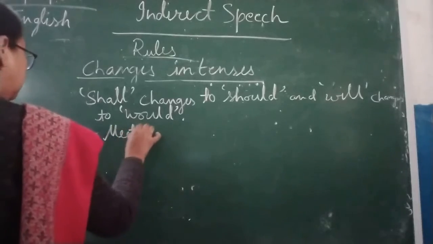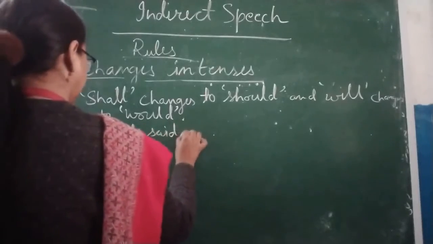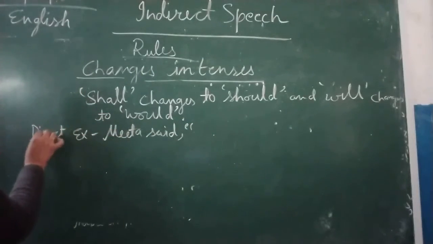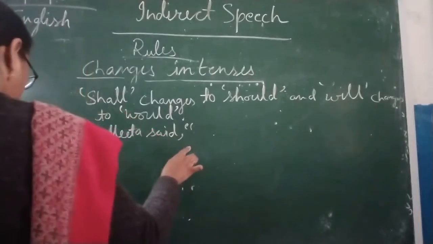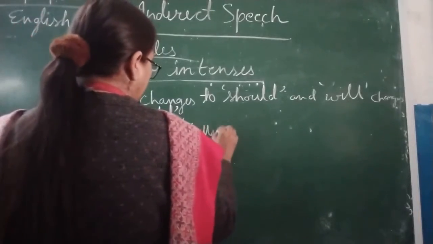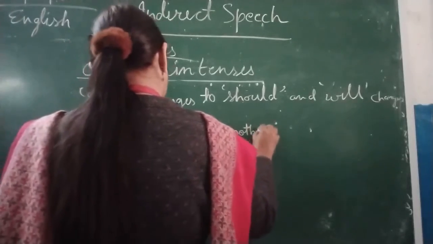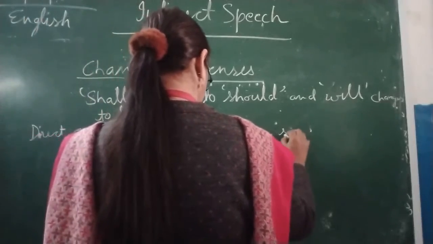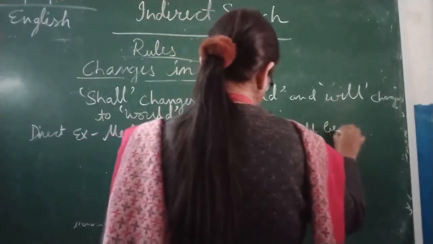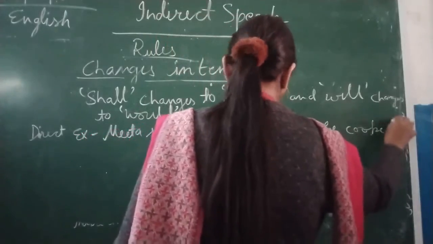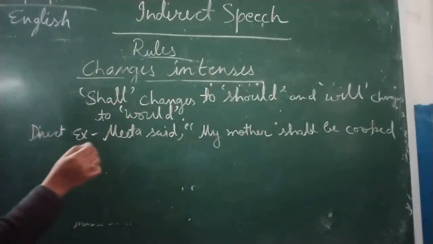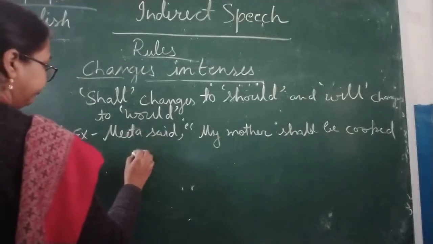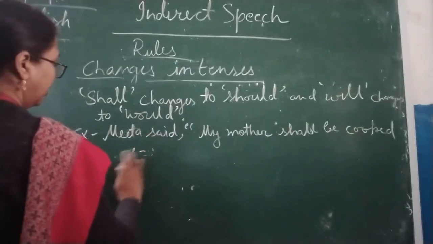Meeta said, comma, I am writing direct speech. Okay children. Meeta said, my mother shall be cooked, shall be cooked soup or pizza.